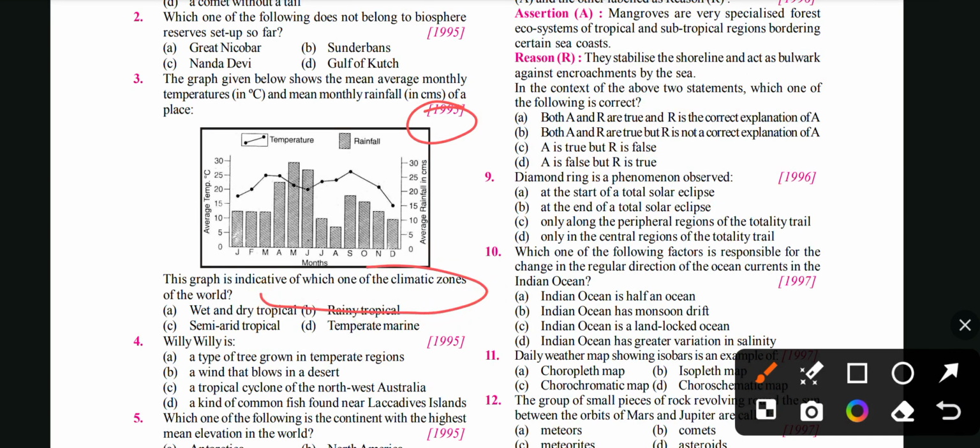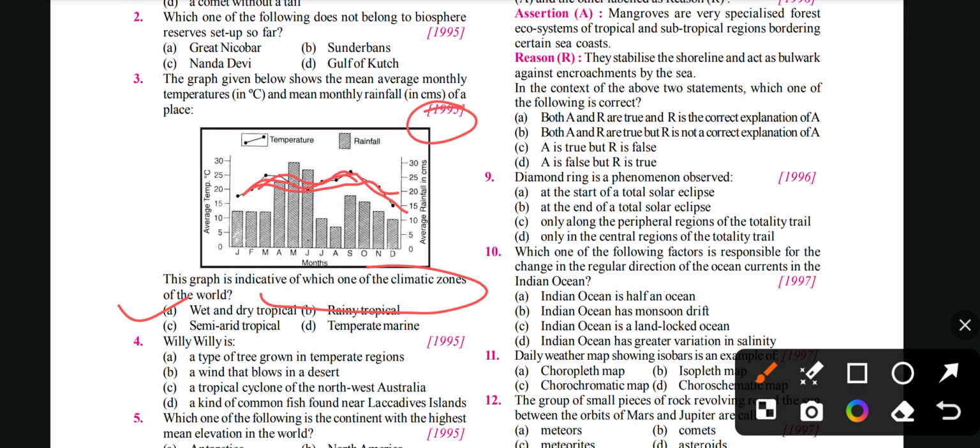Question number 3 is asking about the climatic zone. Here you can find average temperature is around 17 to 26, and precipitation is around 25 centimeter. So this will be wet and dry tropical lands.